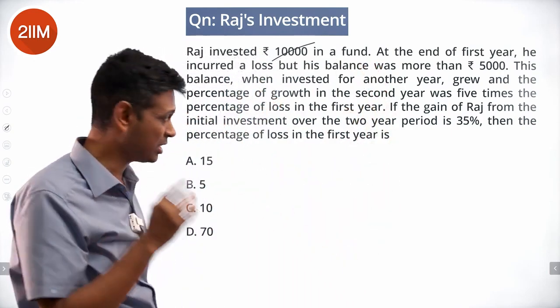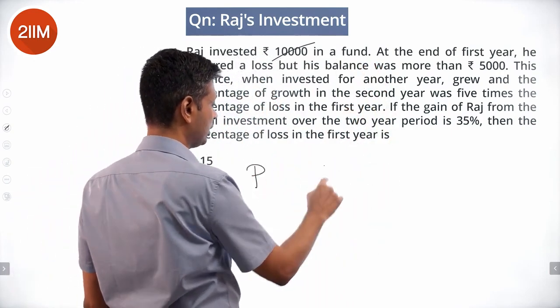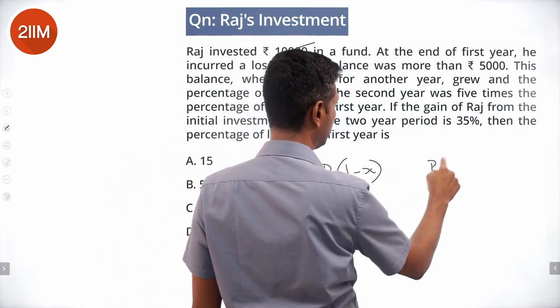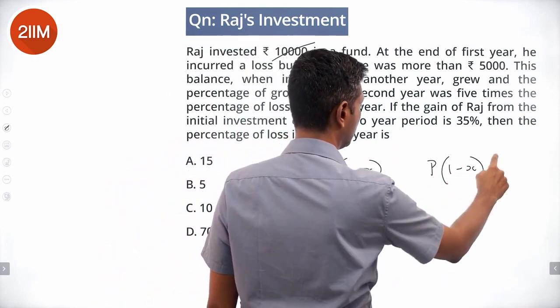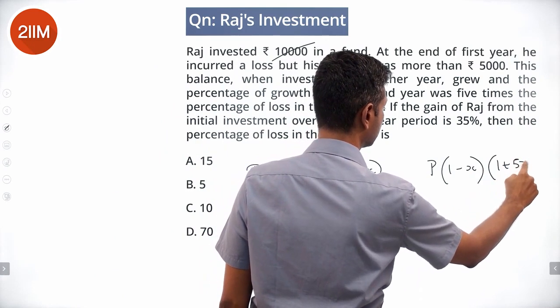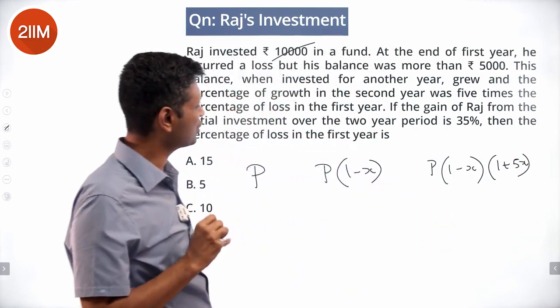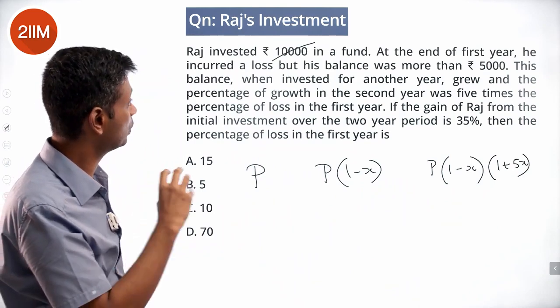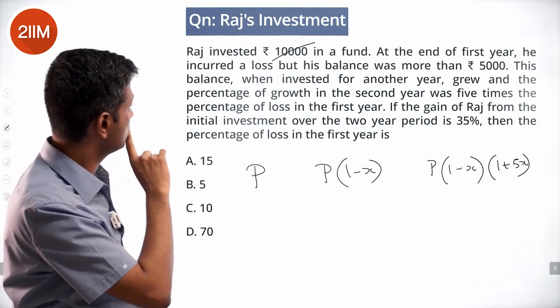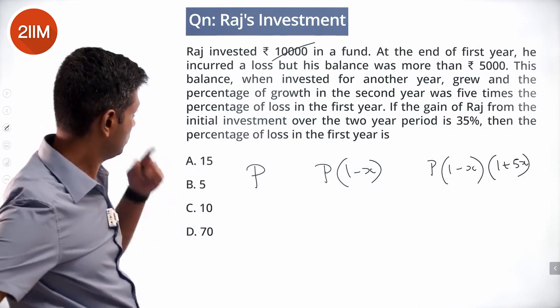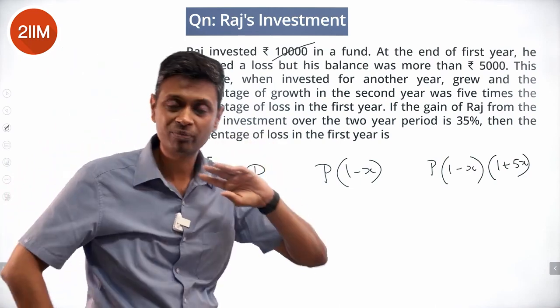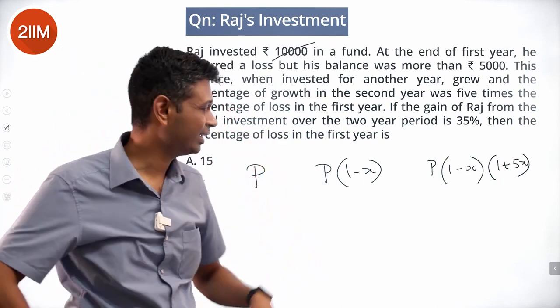He invested some P. It became P into 1 minus x, and then it became P into 1 minus x into 1 plus 5x. First year, he incurred a loss of some amount. The percentage growth in the second year was 5 times the percentage of loss in the first year. Percentage loss, I'm calling it as x.